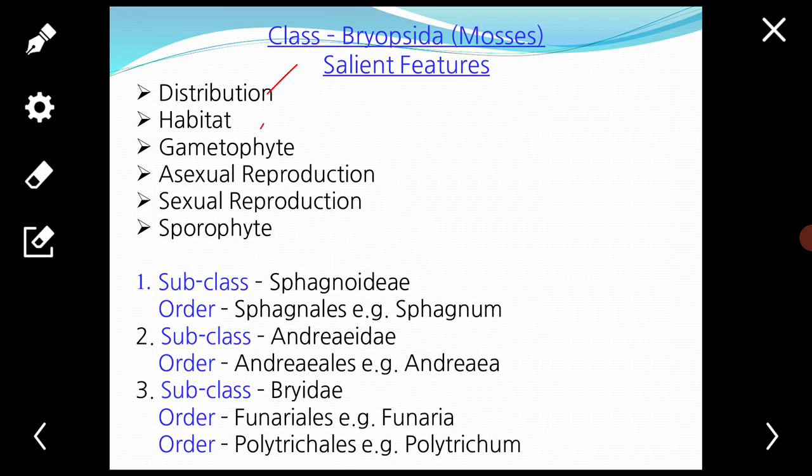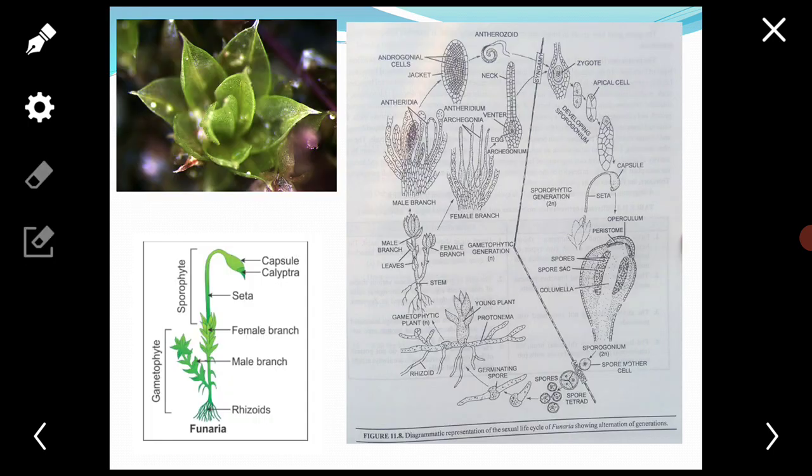Gametophyte. It is free living, independent. That is, you see here, the Funaria plants. Free living, independent, and dominant plant in the life cycle.